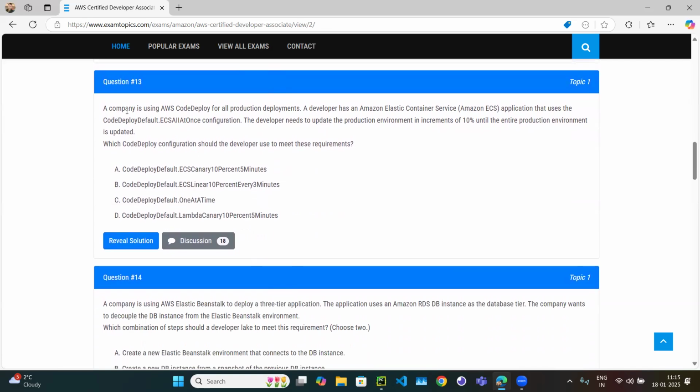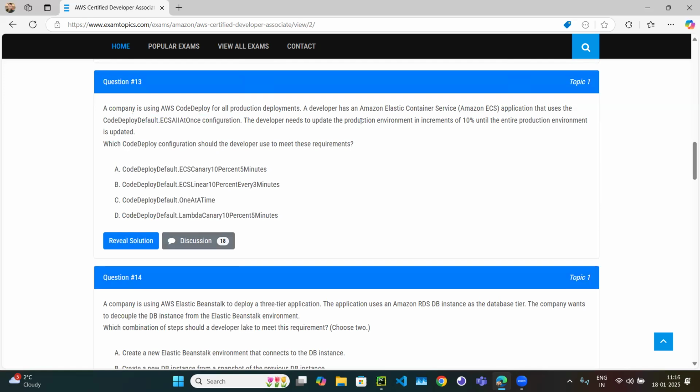Question number 13. A company is using AWS CodeDeploy for all production deployments. CodeDeploy is an AWS service to deploy applications to AWS services. A developer has an Elastic Container Service application that uses the CodeDeploy default ECS all-at-once configuration.